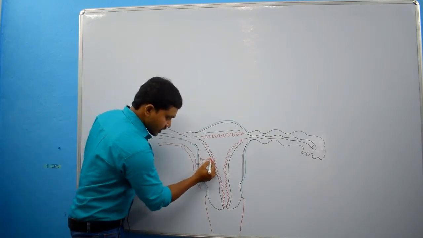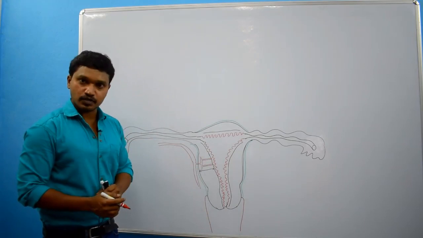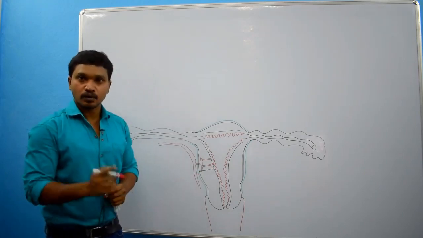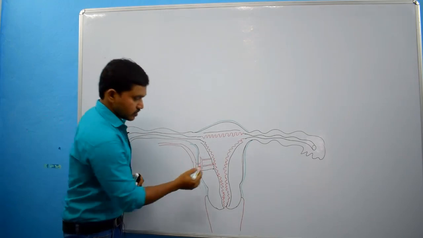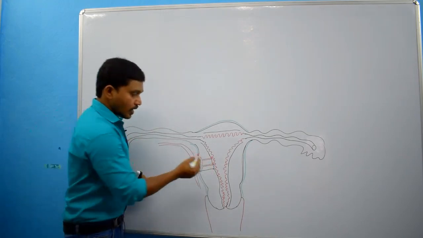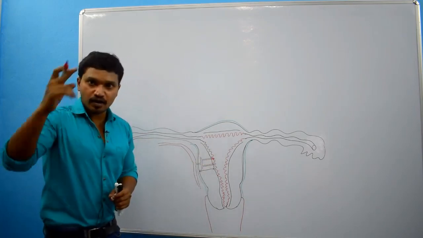So once these radiating arteries enter the endometrium of the uterus, they give rise to two types of arteries. One type is basal arteries or straight arteries. Another type is spiral arteries or coiled arteries.